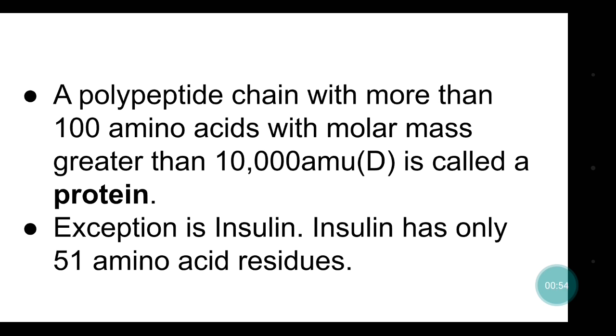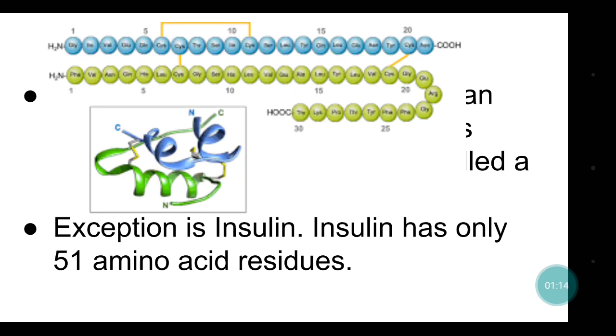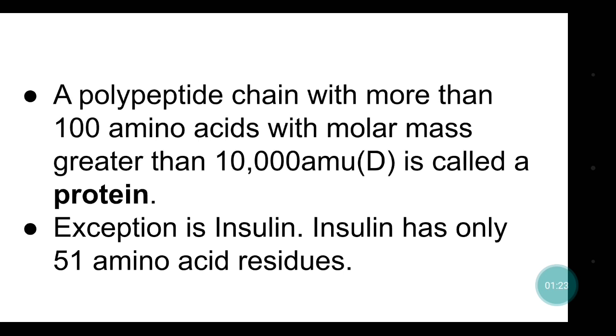So, a polypeptide chain should contain more than 100 amino acids. Only in that case can it be considered a protein, but there is an exception. That exception is insulin. Insulin is a protein, but its amino acid residues are only 51. Even then it is considered a protein and it is functional. Insulin is a hormone. So you should remember this one. Okay, this is important.